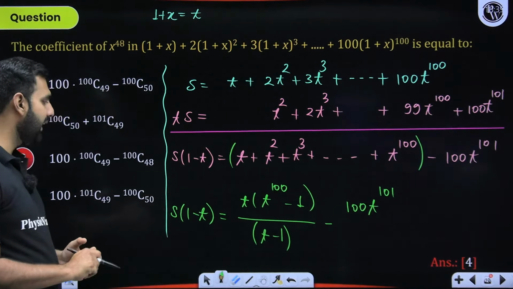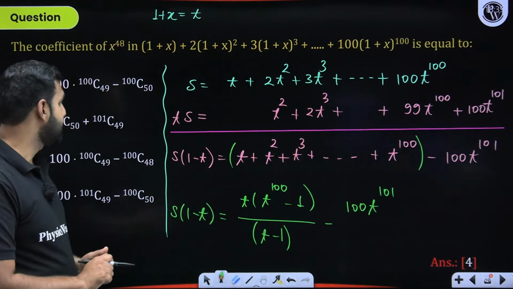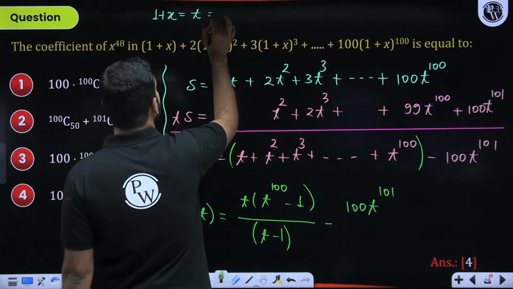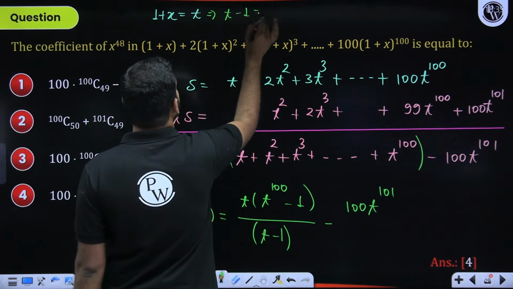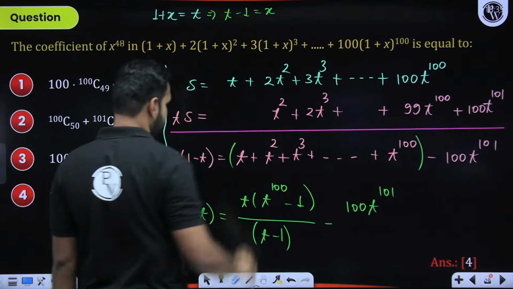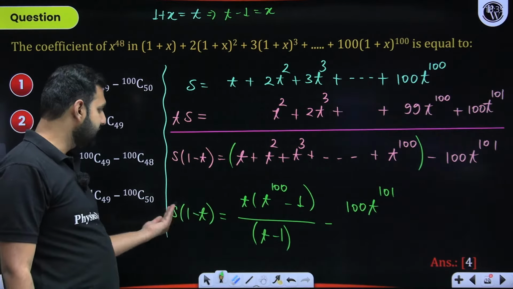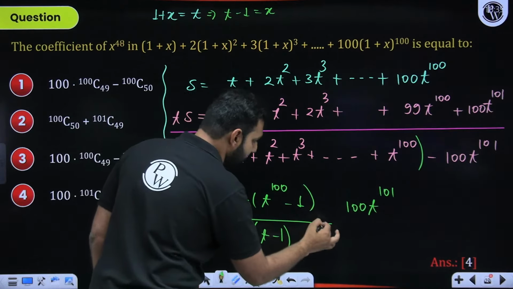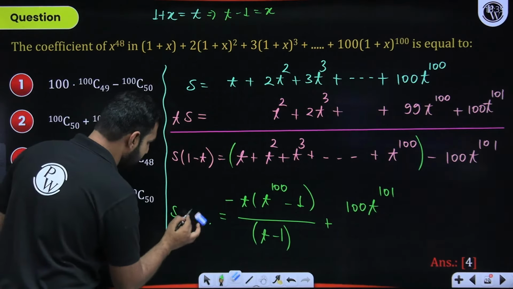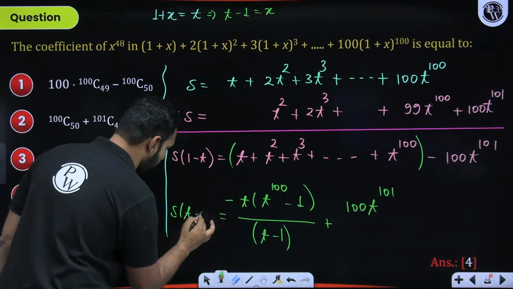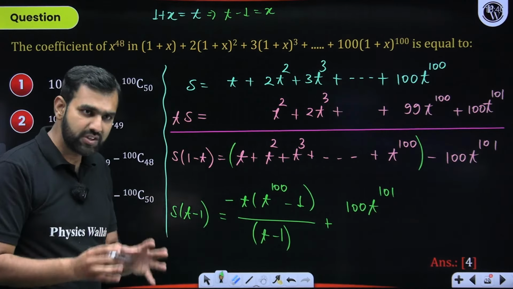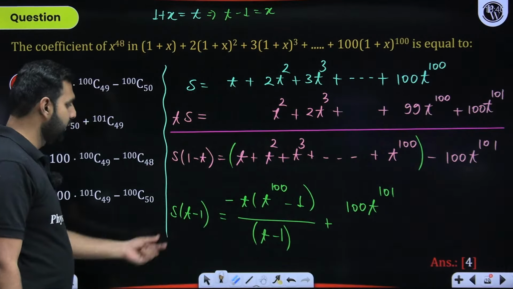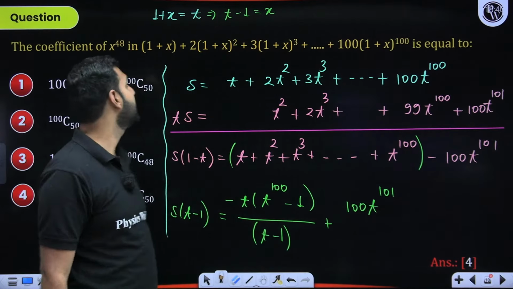With this, when I do the next thing, instead of this, let me introduce t minus 1 here. So can I not say that t minus 1 from here will be x? I am taking the minus sign common from here. So when I take the minus sign common, this becomes negative and this becomes positive, and this 1 minus t becomes t minus 1. Now, why did I do it? There was a deliberate reason behind doing this, because this will now help me in simplifying this more clearly. So this t minus 1, t minus 1 is x. I hope you understood it.